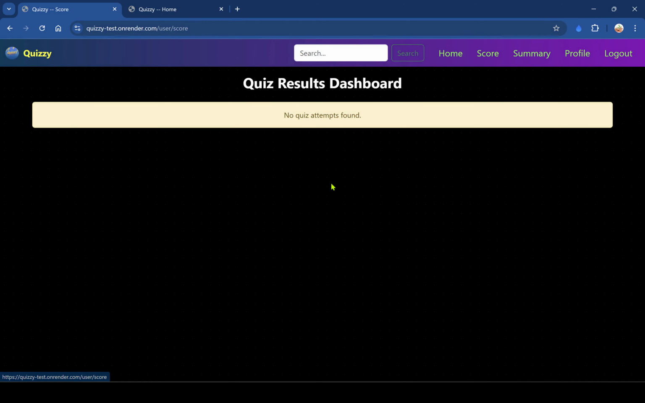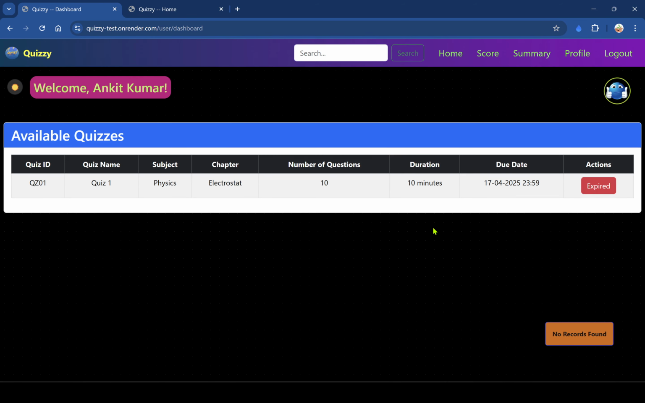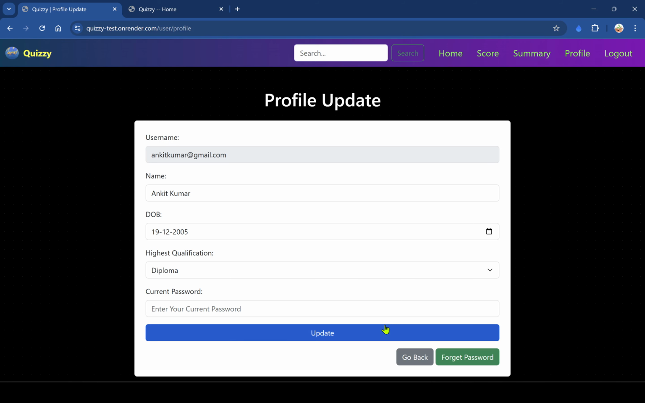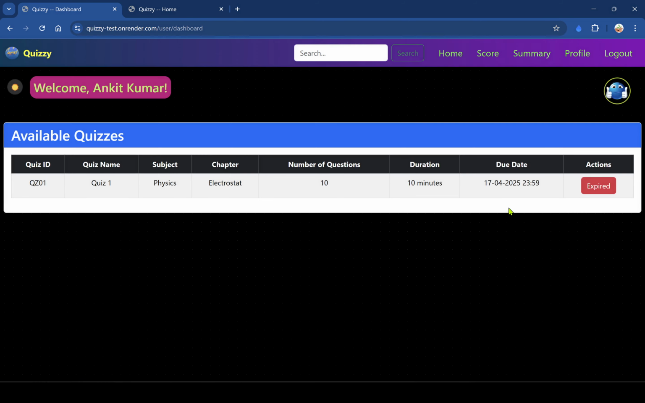This is the score section where my scores are visible. This is the summary section where I can see the graph of my attempted quiz scores. This is the profile section where I can update myself and reset my password too. Now this quiz is expired because the due date was 17th April 2025.